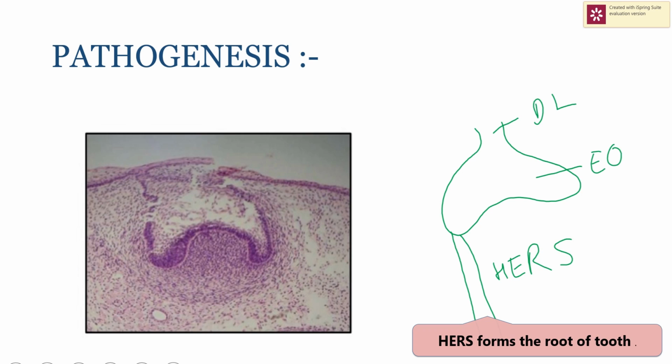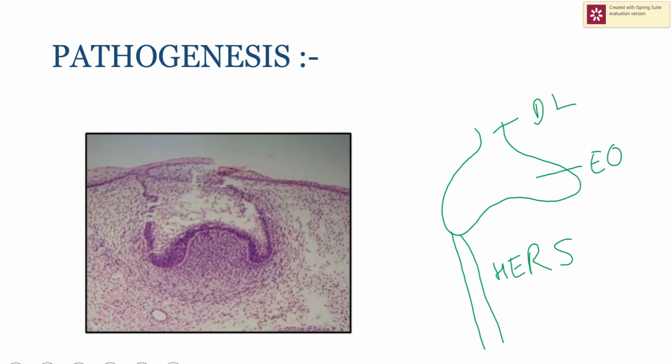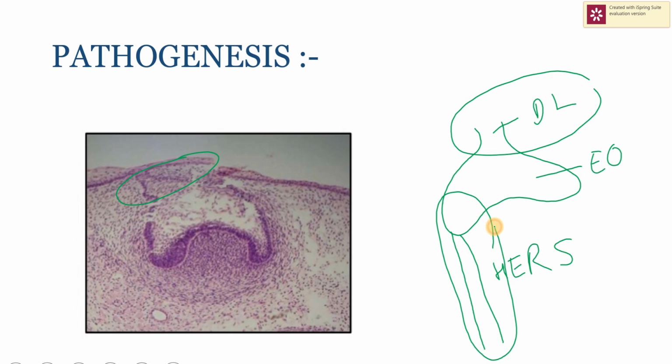The remnants of Hertwig's epithelial root sheath are called as epithelial rest of Malassez. So, ameloblastoma forms from remnants of enamel organ. That is, it may form either from the remnants of dental lamina, that is this part, or it may form from remnants of the Hertwig's epithelial root sheath, that is also called as epithelial rest of Malassez.